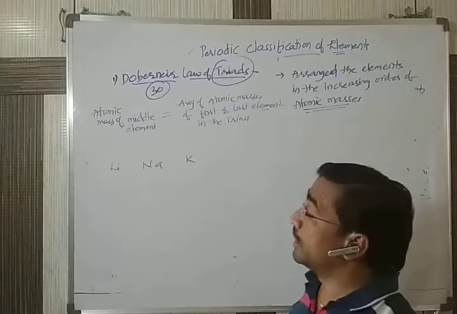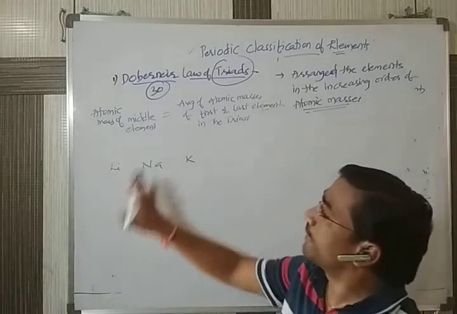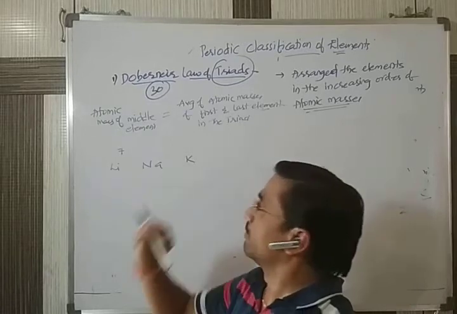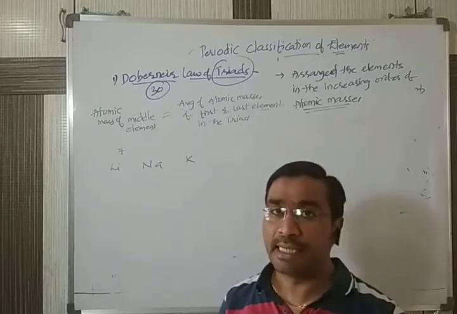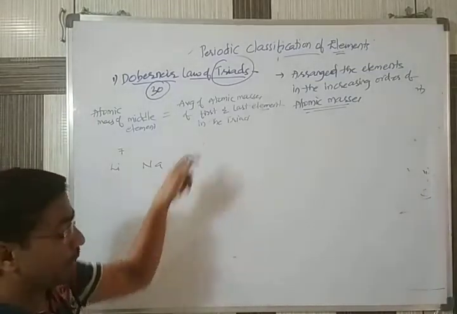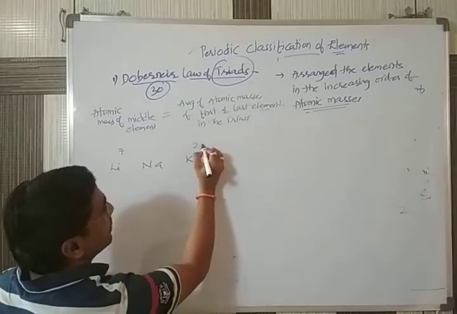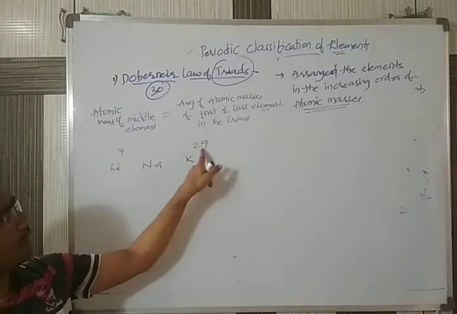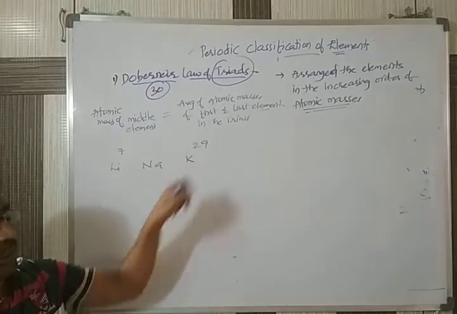How do we call this a triad? The lithium atomic mass is 7. The potassium atomic mass is 39.